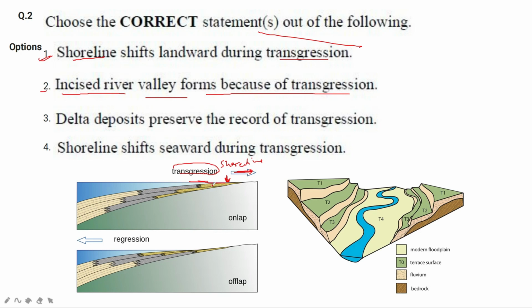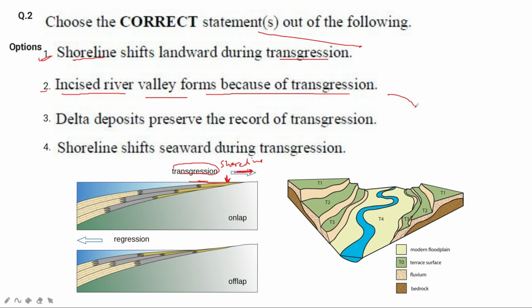So what is the base level? Base level is the lower limit till where the river can erode, the lower limit where the river has the capacity to erode that particular strata or rock. The base level coincides with the mean sea level.